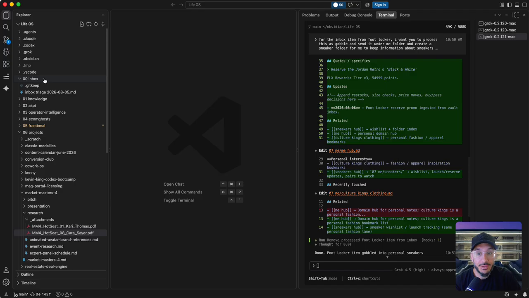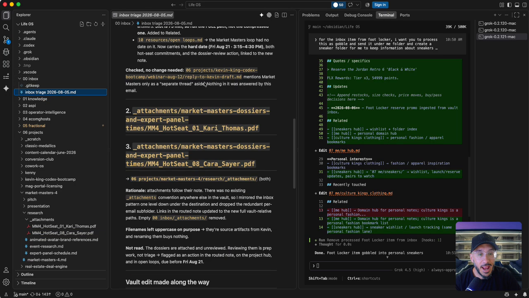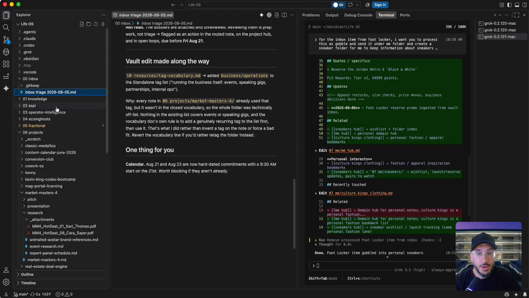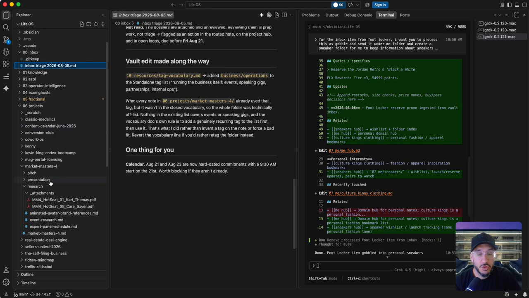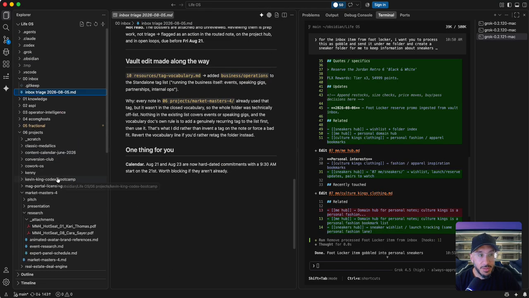So we have these inside of here without having to manually do it. So it's a really good way to just forward stuff from your email. So whether you're using stuff like online and grabbing it, or you just want to forward your email over, you can forward as many emails as you want, and the system is going to pick it up in the inbox, and then every night it's going to triage and then move everything where it needs to move. So you don't have to file the information away.